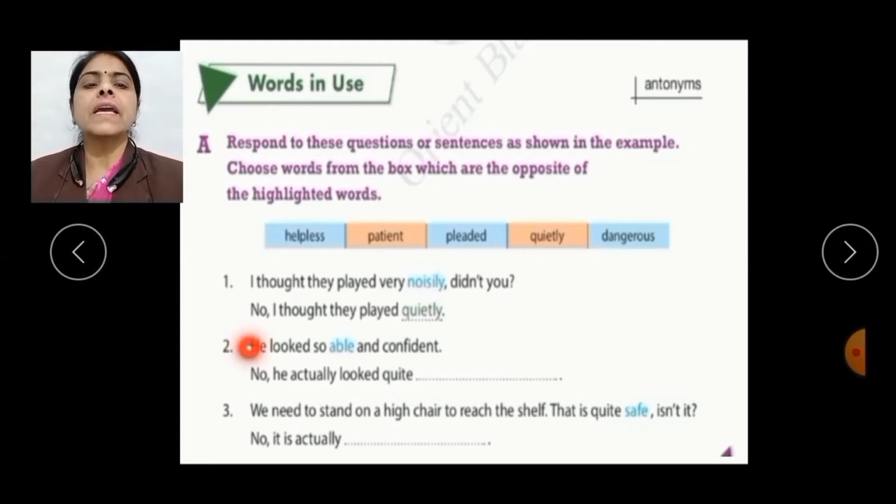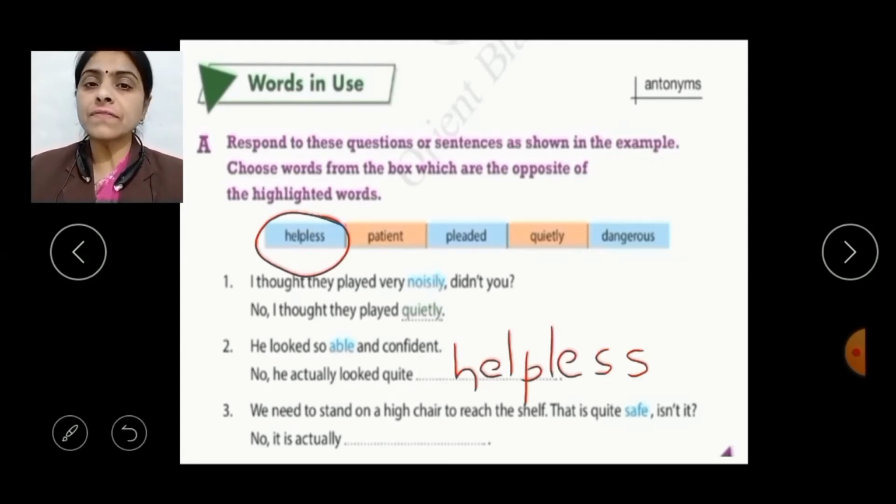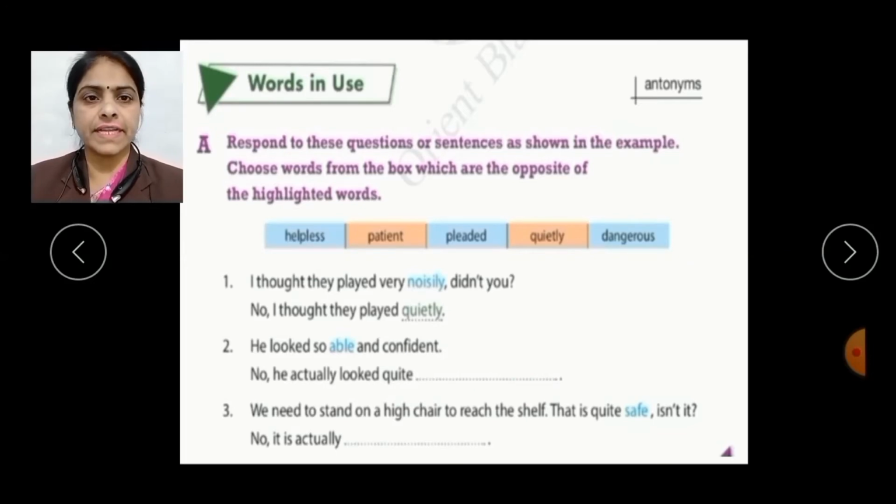That is, he looked so able and confident. In this sentence, able is the highlighted word. So first, we will choose the opposite of this highlighted word from the box. So, the opposite of able will be helpless. And after filling the blank with the correct opposite, the sentence will be, no, he actually looked quite helpless. Now let's have the third sentence.